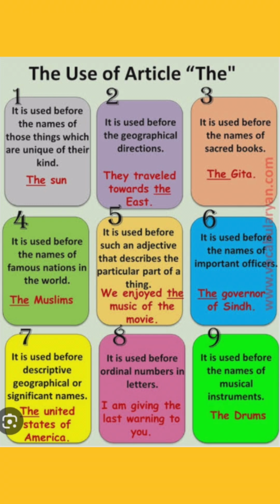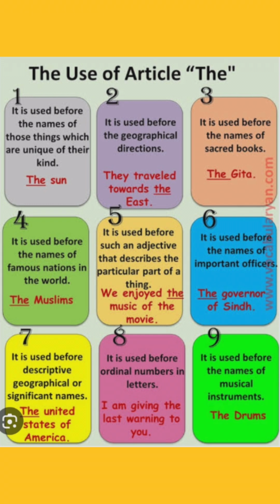It is used before an adjective when the noun is understood. For example, the rich always exploit the poor. Here, the refers to the class. The is used with ordinal numbers also. The is used while talking about a particular person or thing. For example, the book you want is not available. The is used before the names of religious or mythological books also. For example, the Ramayana, the Mahabharata, etc.